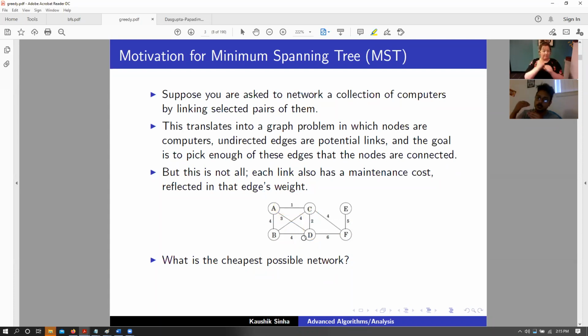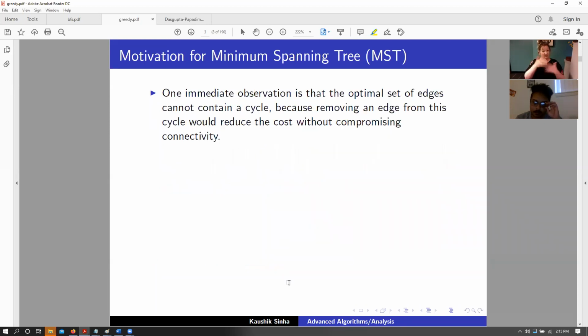And so we are always going to pick these edges in terms of their weights. So sort them out in their ascending order, pick those edges as they come, and essentially create this tree and make sure that there are no cycles in this tree. That is the essence of the first algorithm that we are going to look at.